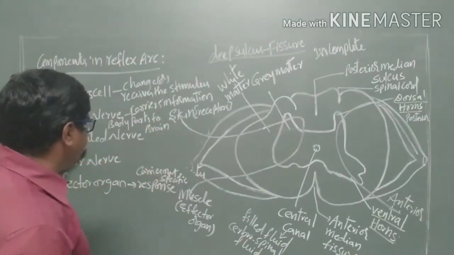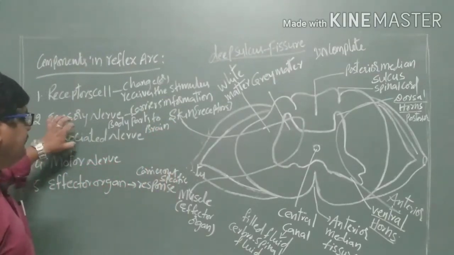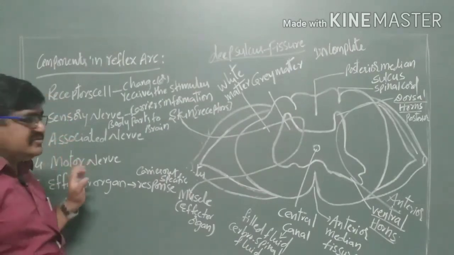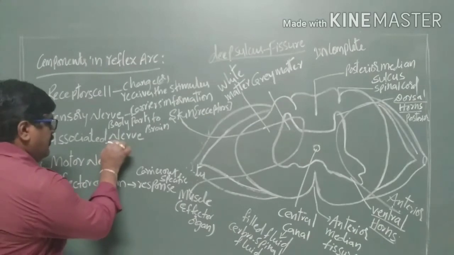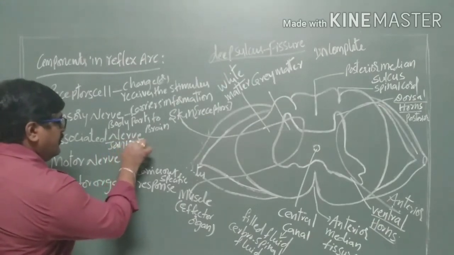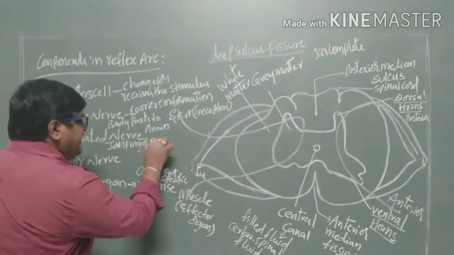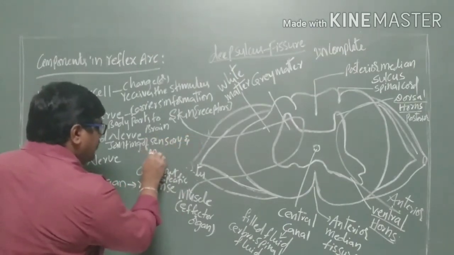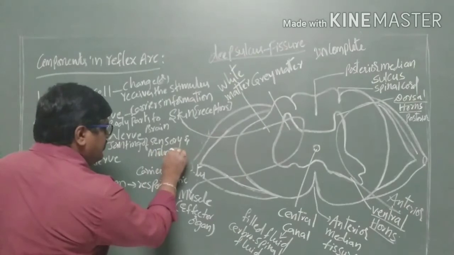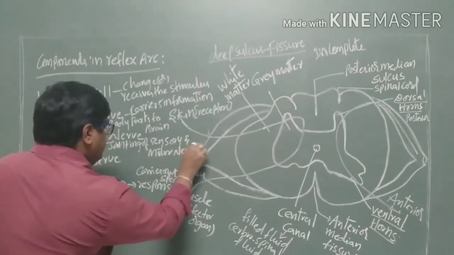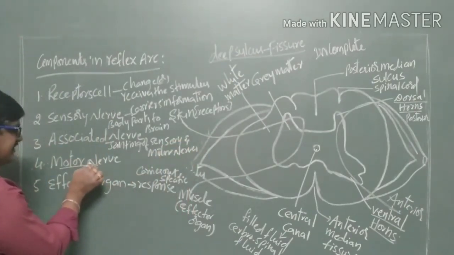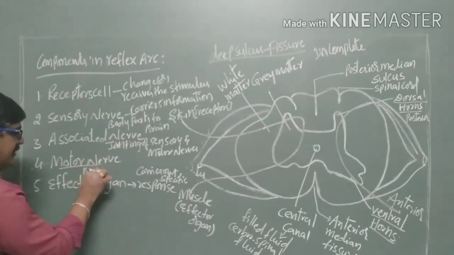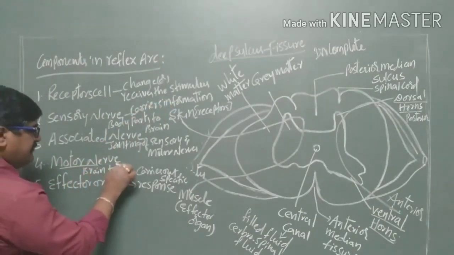Associated, or mixed, nerves are the nerves which join the sensory and the motor nerves. Motor nerves carry information from the brain to the body parts.